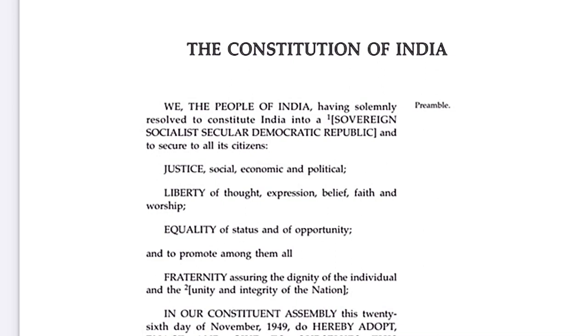By sovereign, we mean that the country is free. That is, it is not reigned by any other country, it is not under any country like India was under the British Empire before 1947. Similarly, it talks about India being a socialist country. Now what do we mean by socialist? Socialist means that India is a country which takes care of the underprivileged people. The country is not based entirely on economics. It is going to take care of the poor people. There are going to be subsidies, there are going to be certain schemes for the upliftment of people who require help. That is the meaning of socialist.